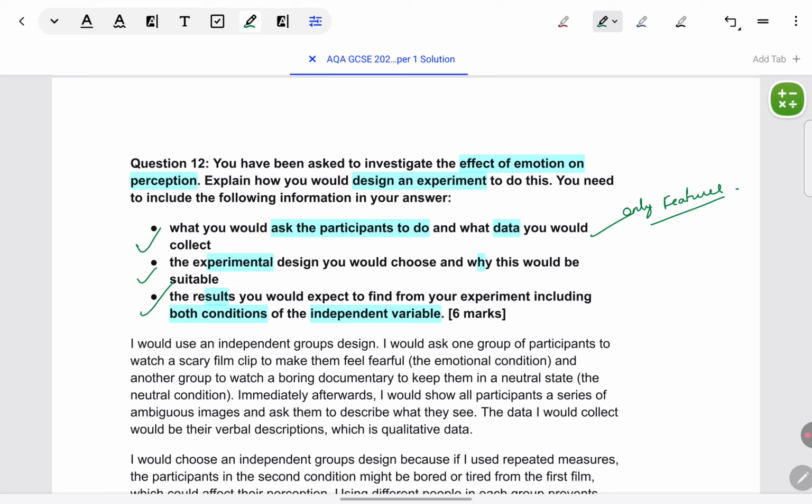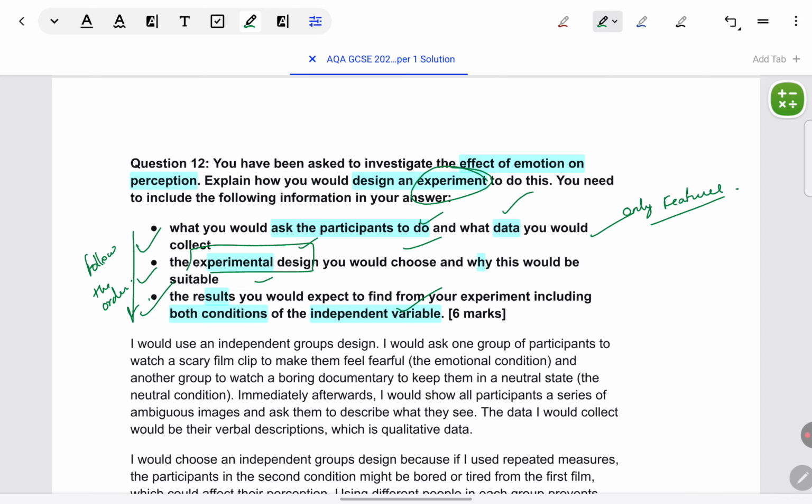Next thing, it's given in a certain order, point by point. Try to follow the order to the best. It's not compulsory, but that way the examiner doesn't miss out that you have covered everything. So first they talk about doing, then data, then experimental design, why, and results last. Many students confuse between experimental design and research method.